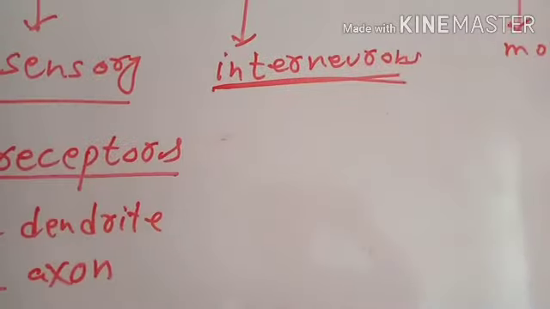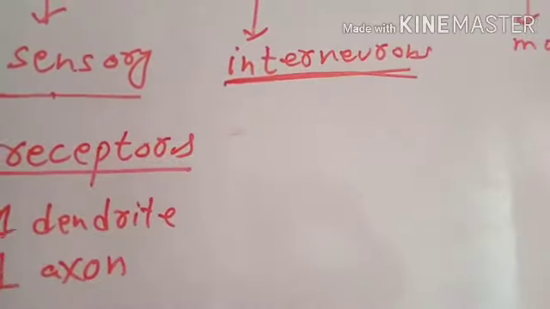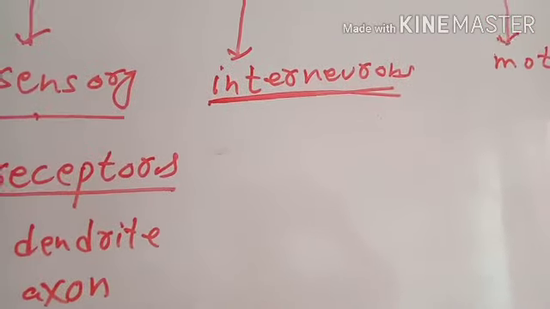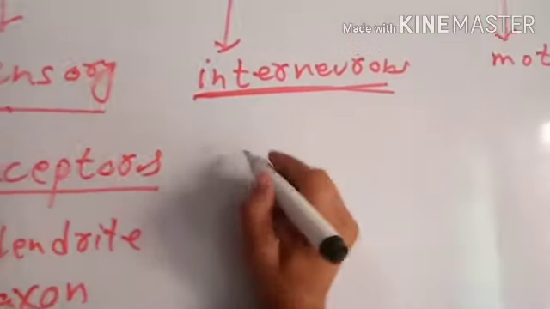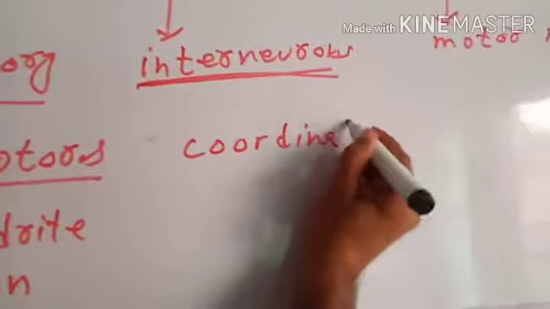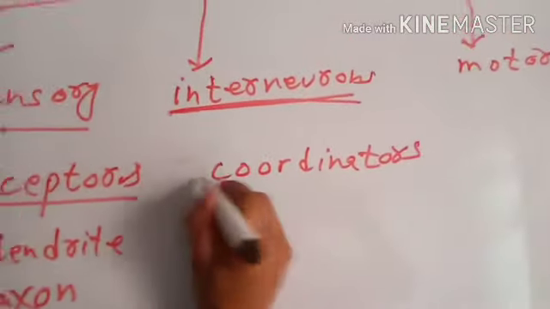Interneurons are the neurons which are present between sensory neurons and motor neurons. Or in other words, interneurons are present in the coordinators, means they are present in the brain and spinal cord.